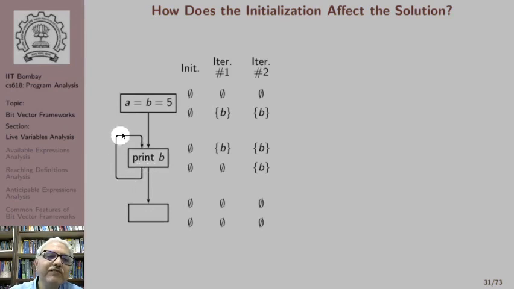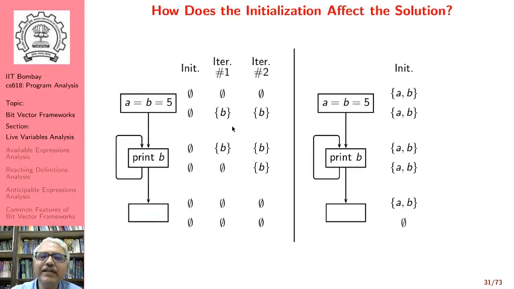Now if we were to perform iteration 2, because B is live here and this node has a self loop like this, therefore this node is its own successor. So because B is live here, it will be computed as live here, and therefore we get B live here. And that is the final solution that we get. Instead of starting with an empty set, if we were to start with a universal set, we want to see what the solution would be.